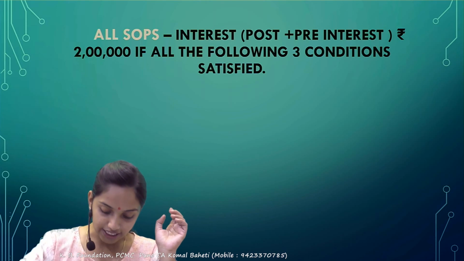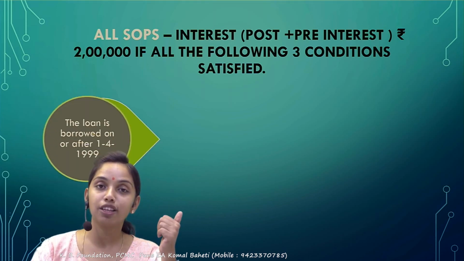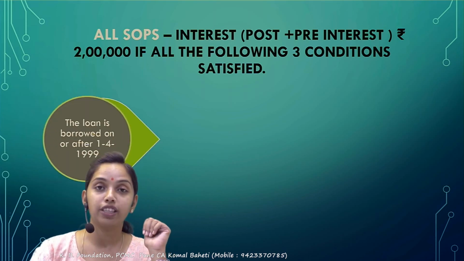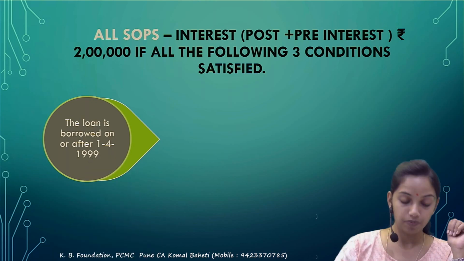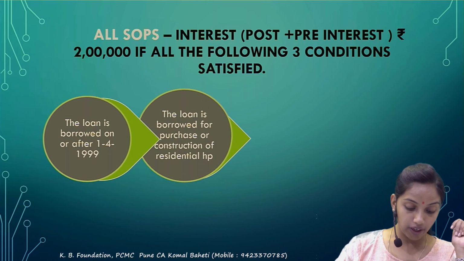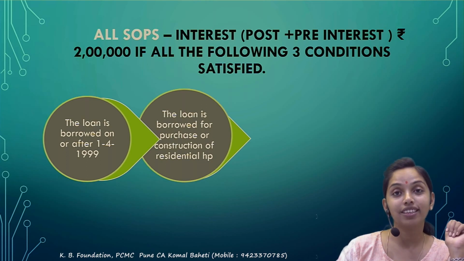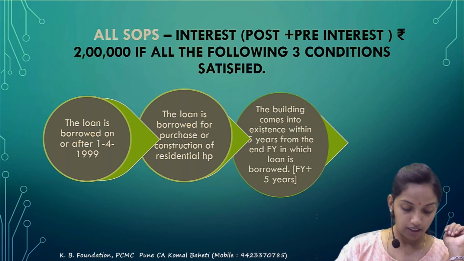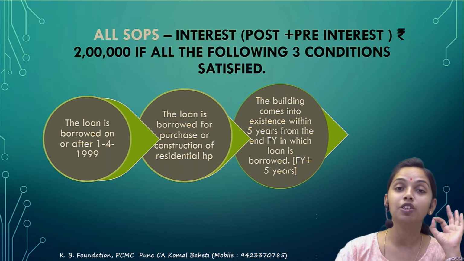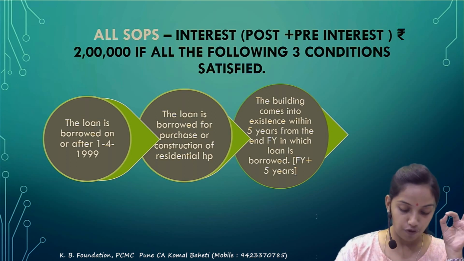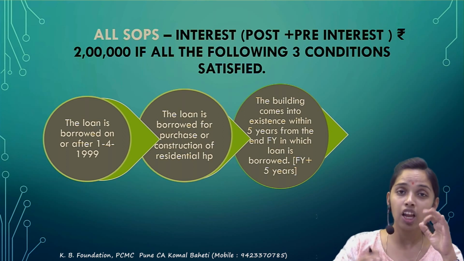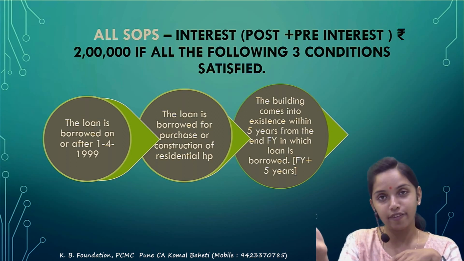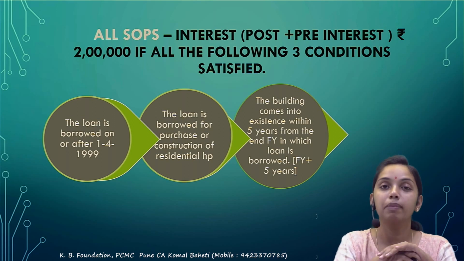If you satisfy the 3 conditions. So what are the 3 conditions? The first, the loan should be borrowed after the 1st April 1999. Correct? The second condition is that the loan is borrowed for the purpose of purchase or the construction of the house property. The third condition, the building comes into existence within 5 years from the end of the financial year in which the loan has been taken. Loan taken क्या? उसके end of the financial year के 5 साल के अंदर the building should be ready.